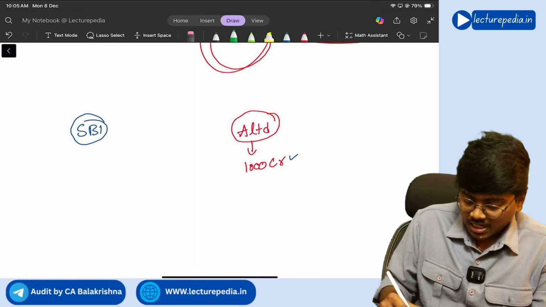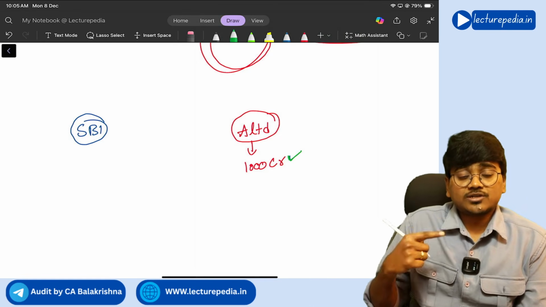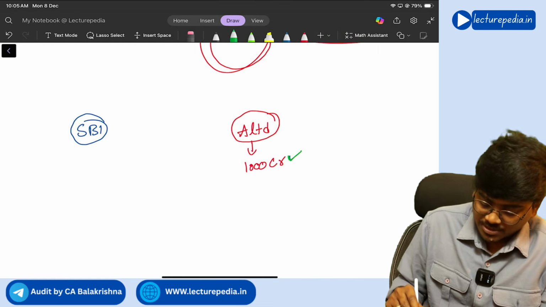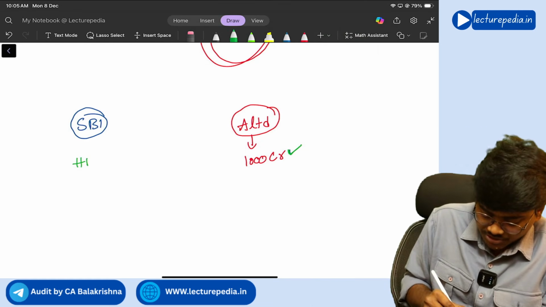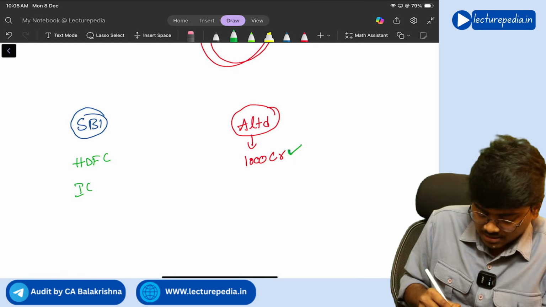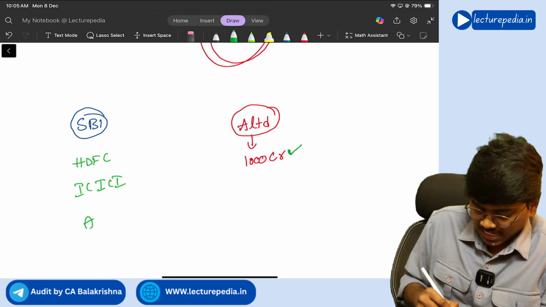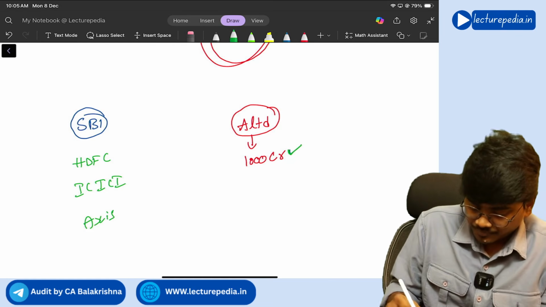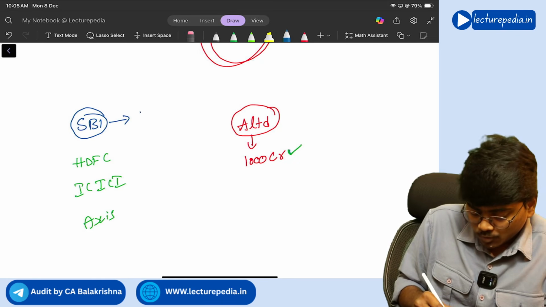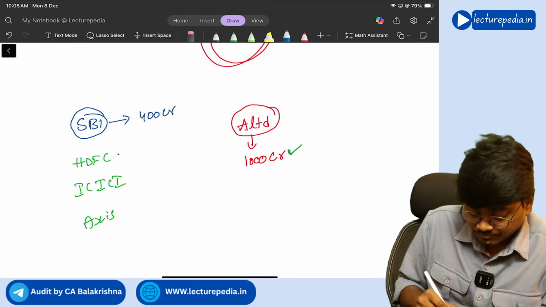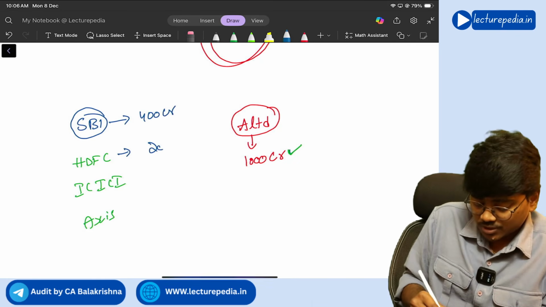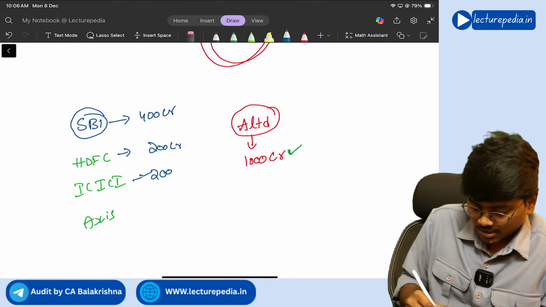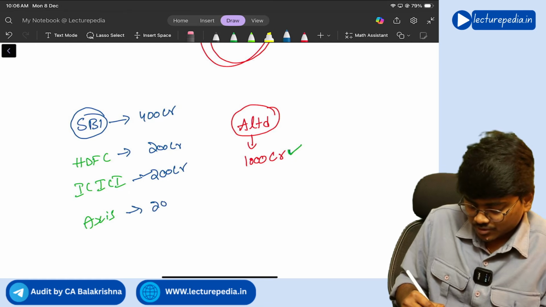If SBI Bank alone gives 1,000 crores, a lot of risk will be involved for SBI Bank, right? So what SBI Bank will do is ask HDFC Bank, ICICI Bank, and Axis Bank to contribute to this loan amount, wherein SBI Bank will give 400 crores, HDFC Bank will give 200 crores, ICICI will give 200 crores, and Axis will give 200 crores.